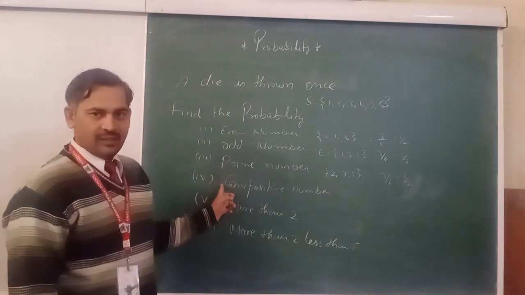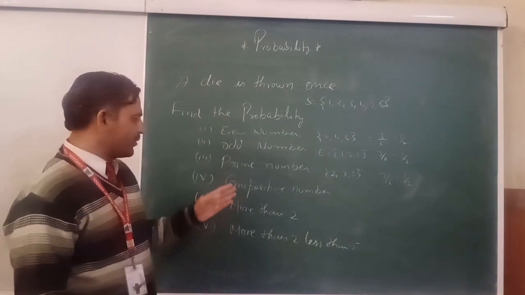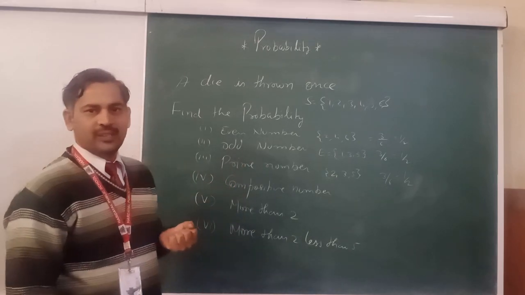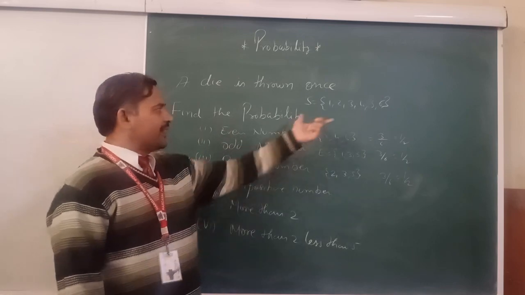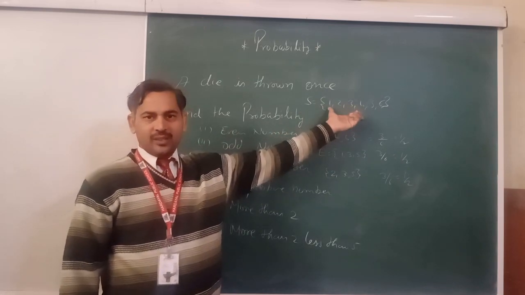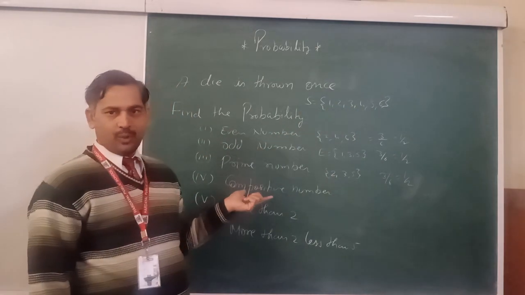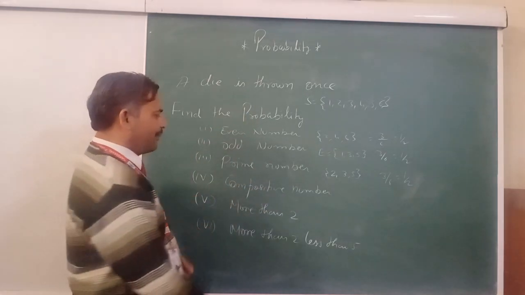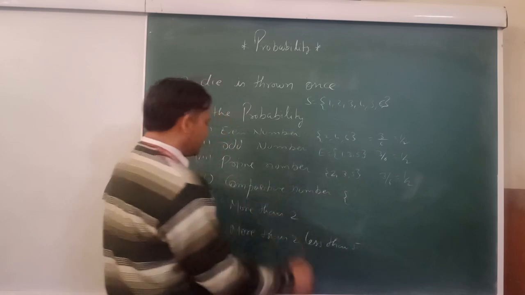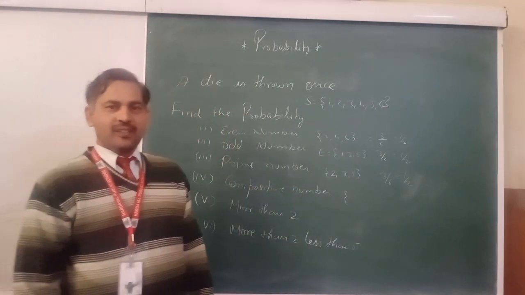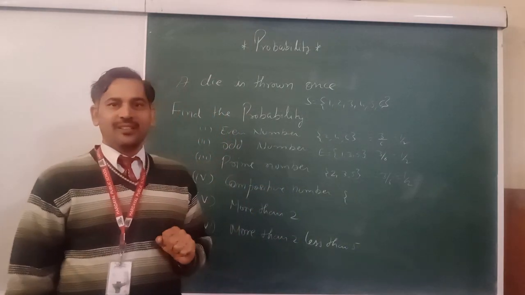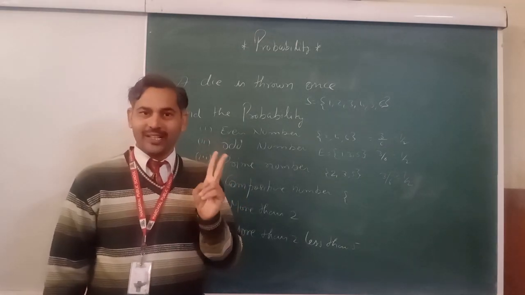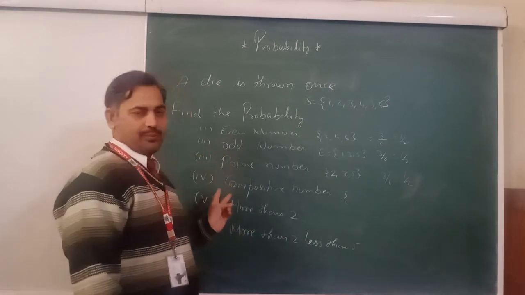Next point. Find the probability of a composite number. On a die roll, the sample space has 6 points. So first you see what the favorable cases are. Definition of a composite number, please note down: a number having more than 2 factors. More than 2 factors, that is a composite number.